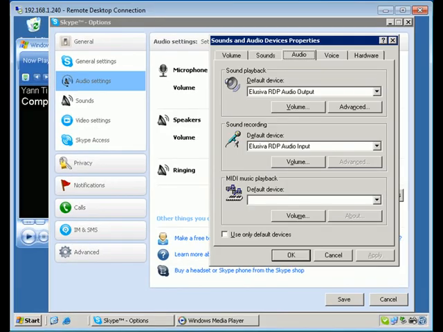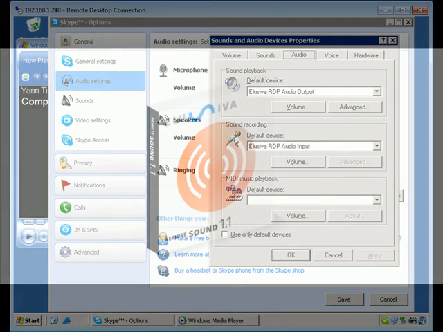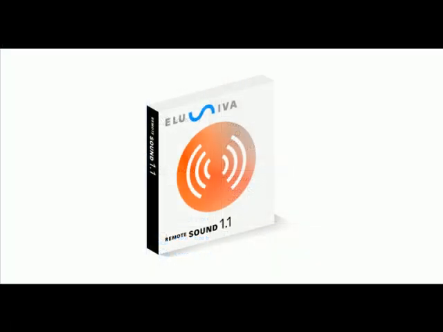Remote Sound cares about secure transfer of your information, so all the communications are encrypted. It supports a wide variety of operating systems and works on virtual machines. Elusiva Remote Sound is an efficient way to extend RDP protocol for use in different environments, such as call centers, distributed offices, and so on.